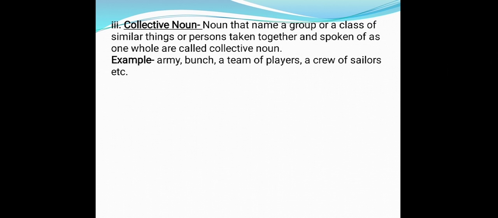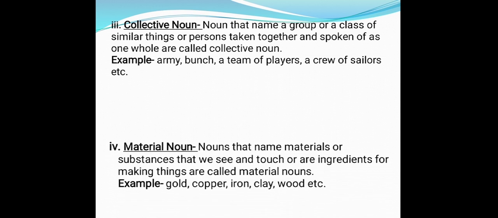Now, children, collective noun. Nouns that name a group or a class of similar persons or things taken together or spoken of as one whole are called collective nouns. Like army, bunch, a team of players, a crew of sailors, etc. Basically, children, a collective noun is generally used as singular, but if we use it as plural, it will be converted into a common noun.